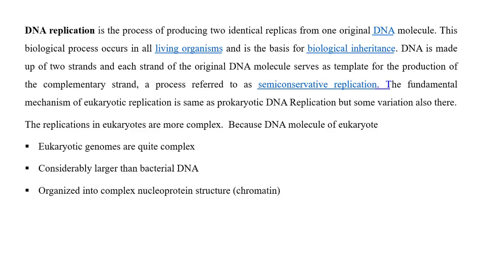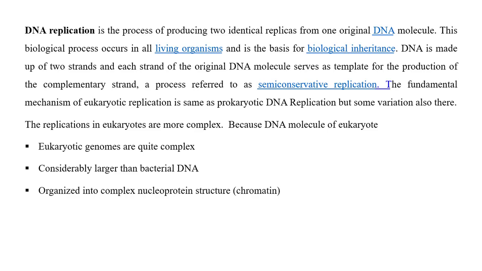So we already discussed DNA replication in prokaryotes. Today we move on to DNA replication in eukaryotes. DNA replication is the process of producing two identical replicas from the original DNA strand of a DNA molecule. It is a biological process of all living organisms, and it is the basis of biological inheritance. That means the genomic information is transferred from one generation to another generation.